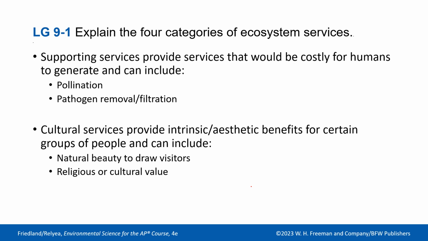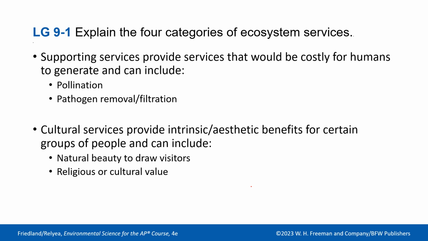Other supporting services that would be costly for humans to generate include pollination. The Institute of Biological Services estimates that crop pollination in the United States by native bees was worth roughly $3 billion in food production, and that doesn't even include pest management services. Our bats and things like that are eating some of the bugs that are pests to our crops, and our bees. And just bees alone was that $3 billion number.